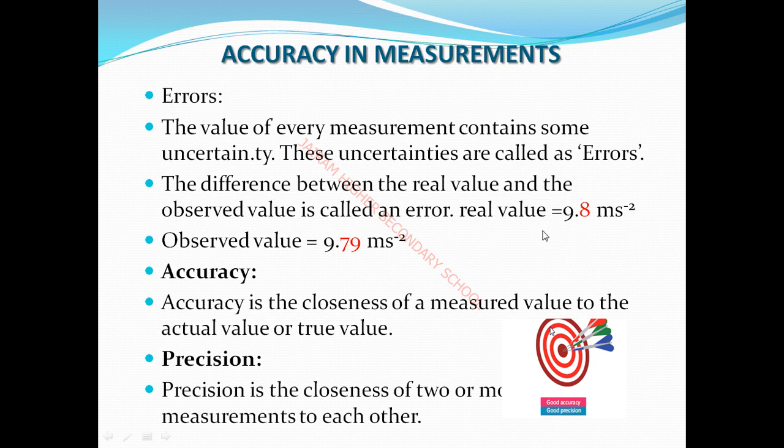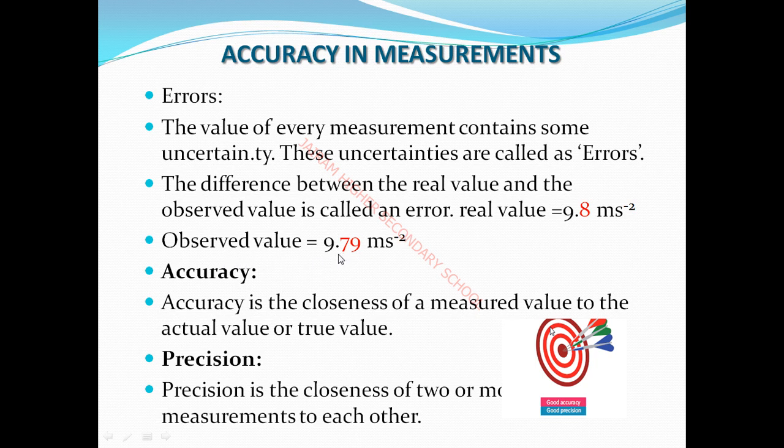The g value is a theoretical value. Real value means theoretical value, 9.8 meter per second square. But when we do the experiment, some mistakes and unwanted errors are also produced. So observed value means experimental value.